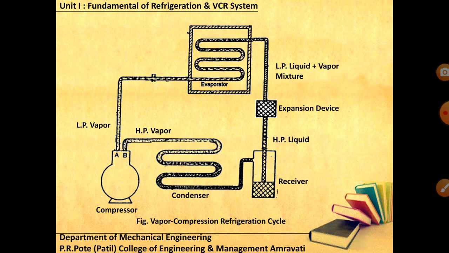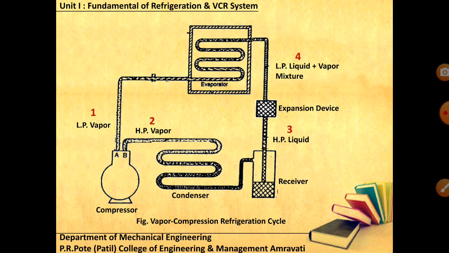Then the expansion device. For domestic use, for any refrigeration machine, you will use a capillary tube. That also you have seen, a small diameter and long length tube that is arranged in a coiled manner. That is nothing but your expansion device. And the evaporator is nothing but the freezer section of your refrigerator. That's about the four important components.